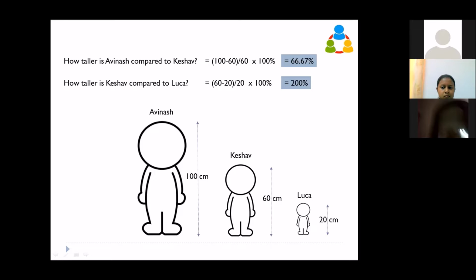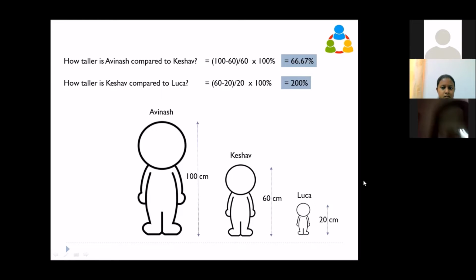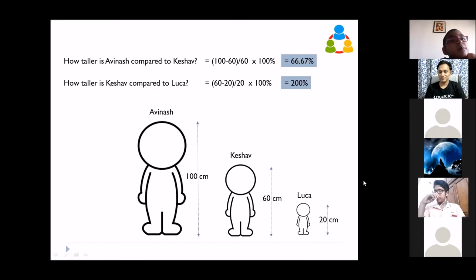Do you understand this? This is a very important concept in maths, that the absolute value is only one part of it. Yeah? Sir, I got it.